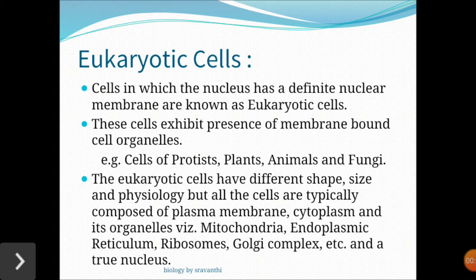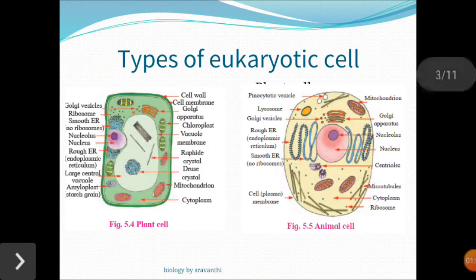with a true nucleus. So all the cell organelles are present in the eukaryotic cells, whereas all these are absent when you compare with the prokaryotic cells. Coming to the types of cells, you can see the plant cell and animal cell. The difference between plant cell and animal cell we will discuss in the next class.